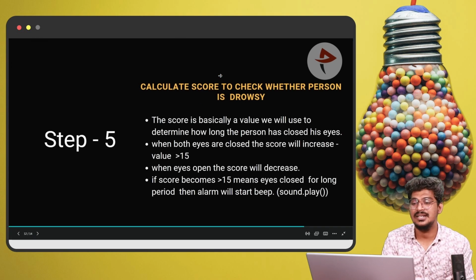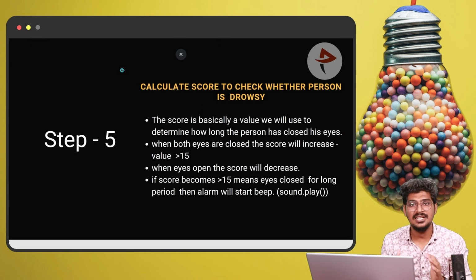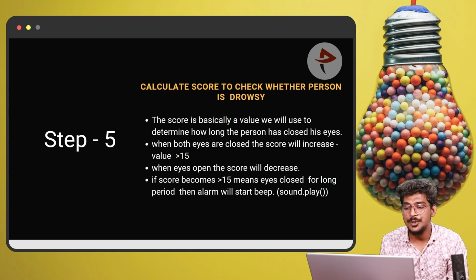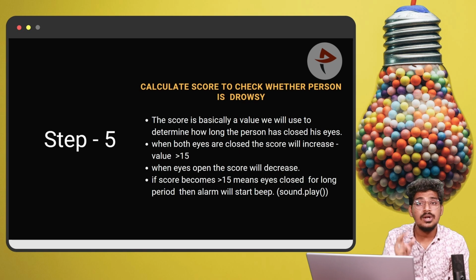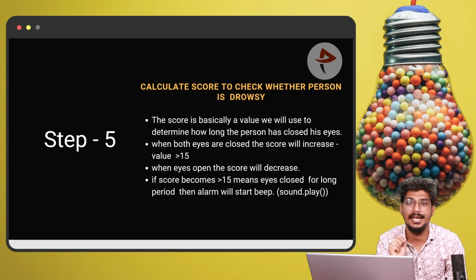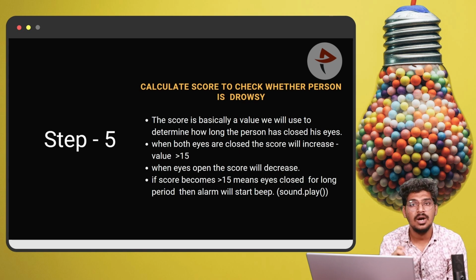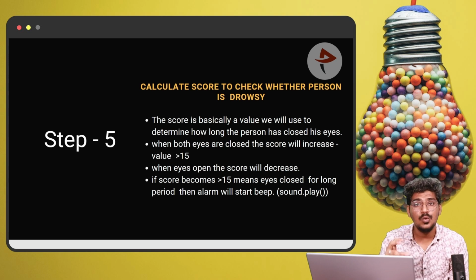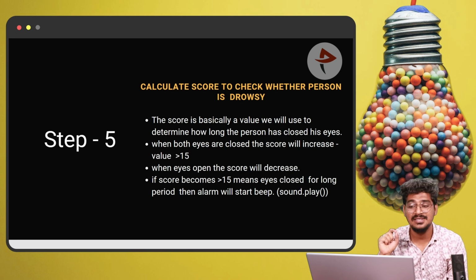Finally, this is very important. Based on the eye open and the eye closed, we calculate the score to check whether the person is drowsy or not. The score basically is used to determine how long a person has closed the eyes. So that is very important.